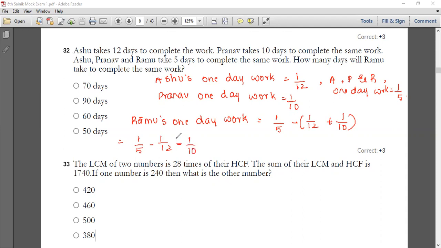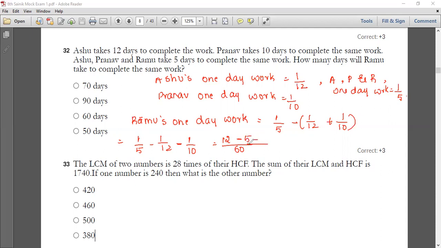Ma'am, why minus 1 by 10? Because I'm just taking the plus outside the bracket, so it becomes minus. Now if you take the LCM of 5, 12 and 10, you will get 60. Take the first fraction 1 by 5, multiply with 60, you get 12. Put the minus sign. Take the second fraction 1 by 12, multiply with 60, you get 5.